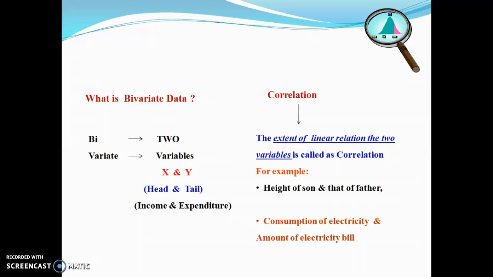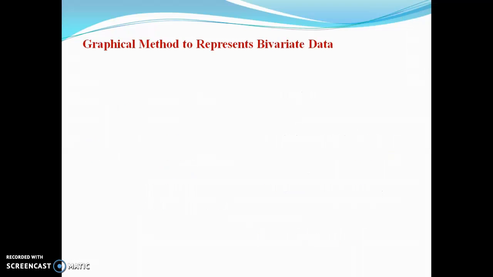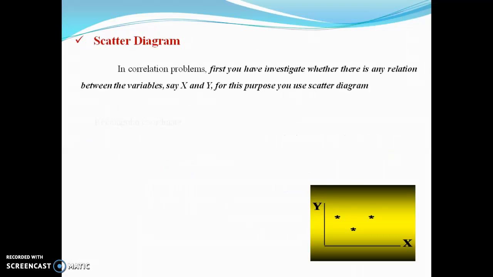Now we are going to discuss the next topic, that is scatter diagram. What is a scatter diagram? In a correlation problem, first you have to investigate whether there is any relation between variables, say x and y. For this purpose you use the scatter diagram.